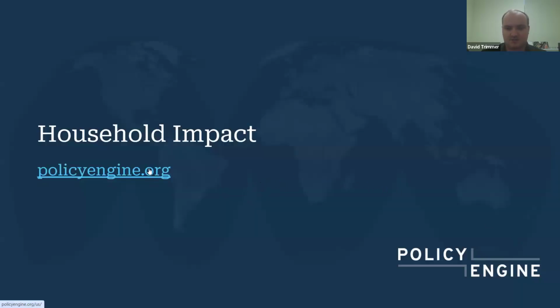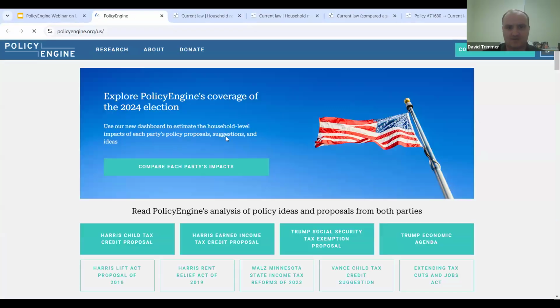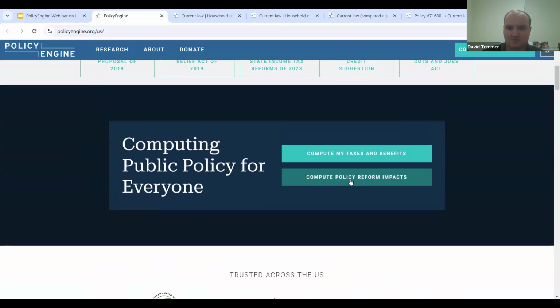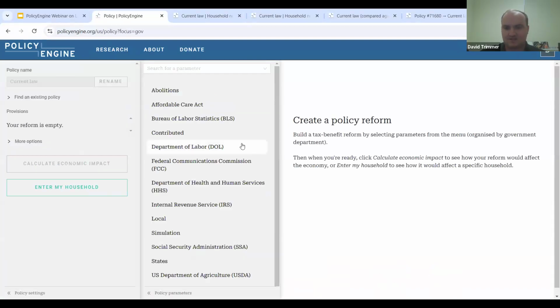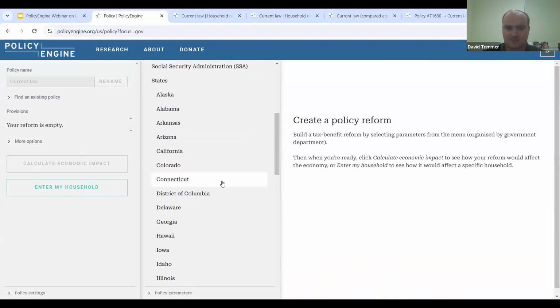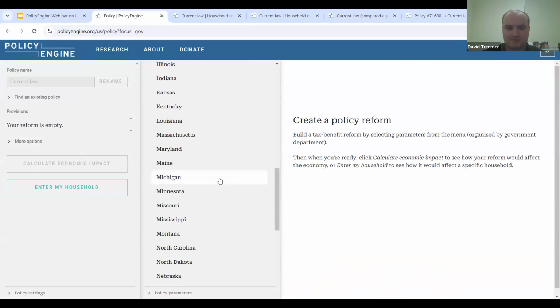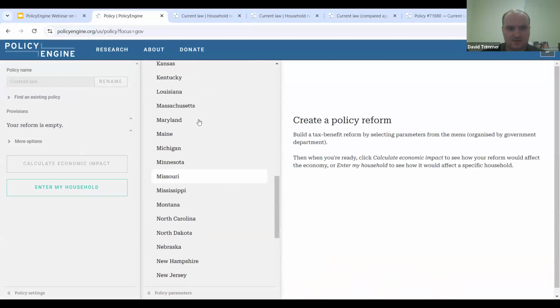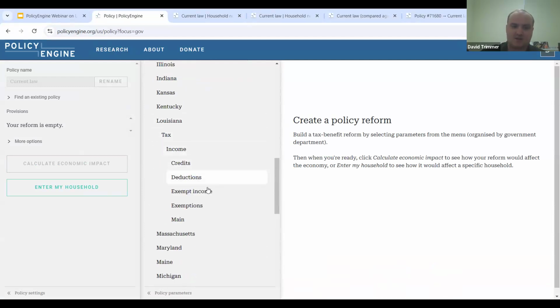So let's take a look at what this means for the household we just examined. We're going to go back to Policy Engine, and we're not going to go to the household yet. We're going to make sure we reflect these tax changes. These changes are currently in our model. They are now law, so we have reflected that by placing them in our state model. In order to get a baseline, we are going to effectively compare the baseline to if this bill was not passed versus now that it is.